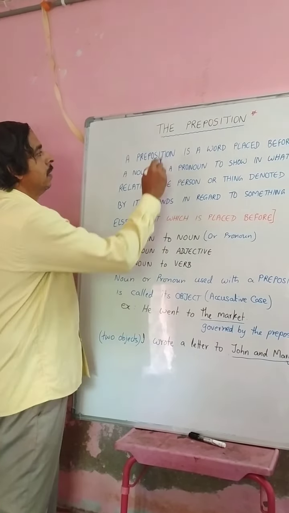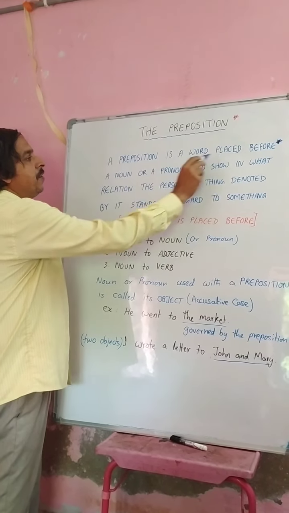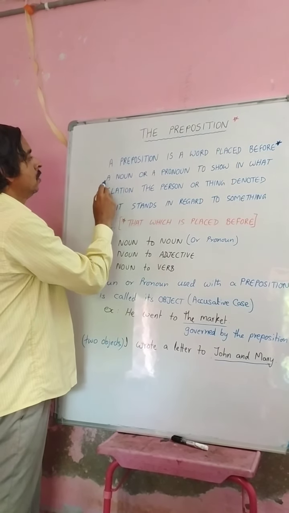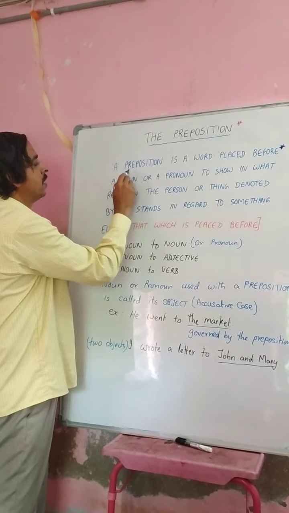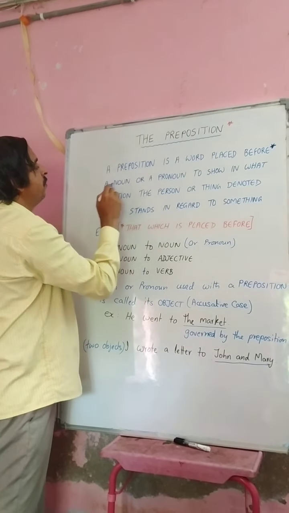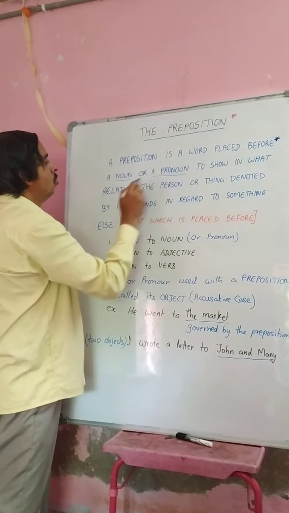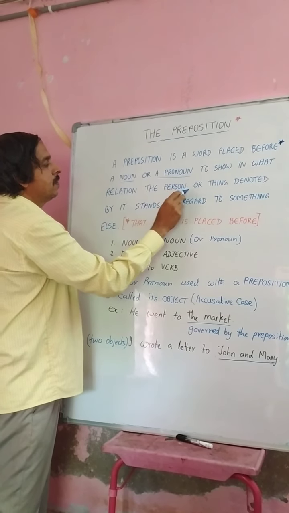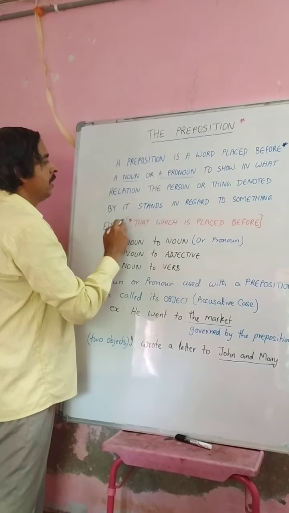Welcome to the new chapter, preposition. This is the definition of Wren and Martin. I have written the exact definition, please see it on the board. What is a preposition? A preposition is a word placed before a noun or a pronoun to show in what relation the person or thing denoted by it stands in regard to something else.